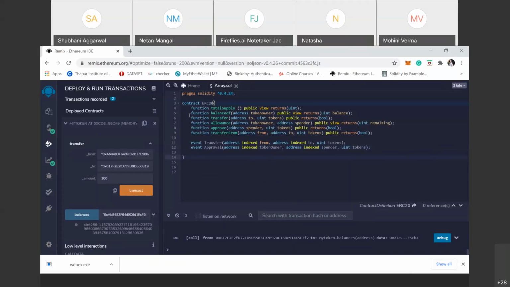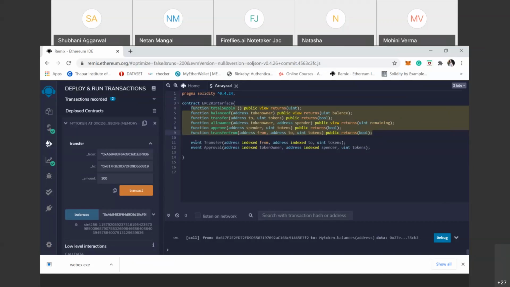Clear? So when we define ERC20 token, or we can say that the name is ERC20 interface, these are 6 inbuilt functions and 2 events. When we run ERC20 interface, all these functions and these 2 events must run by the contract.